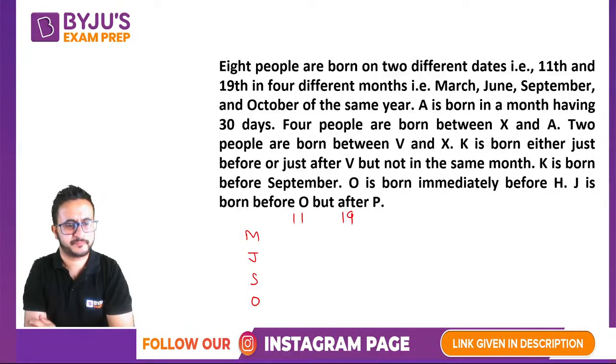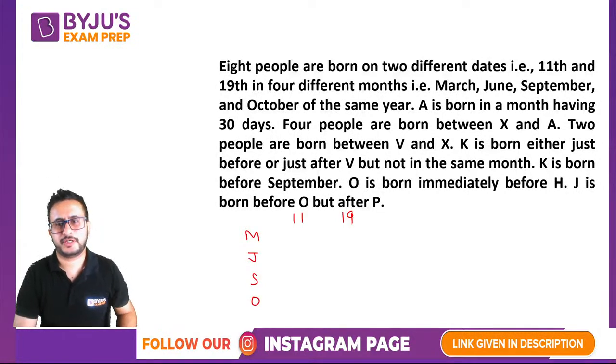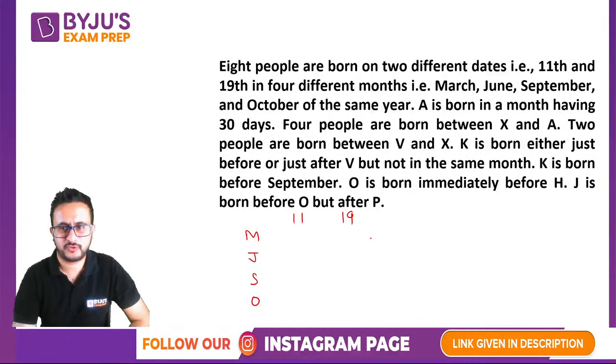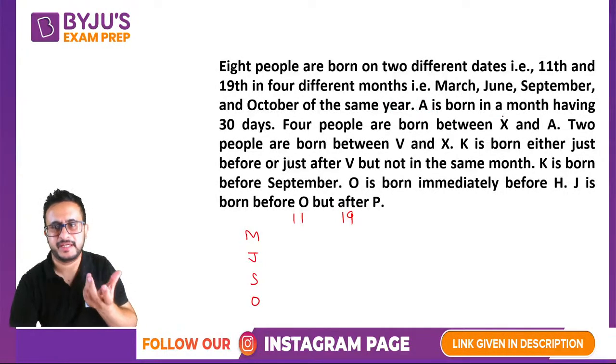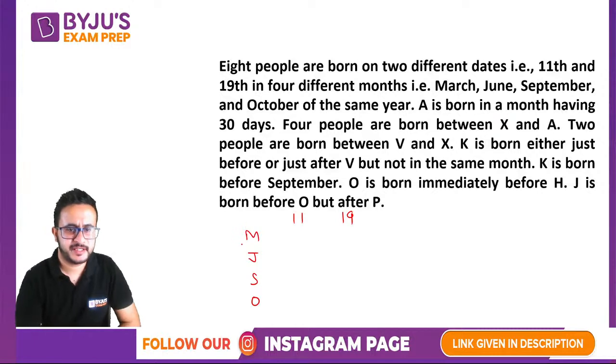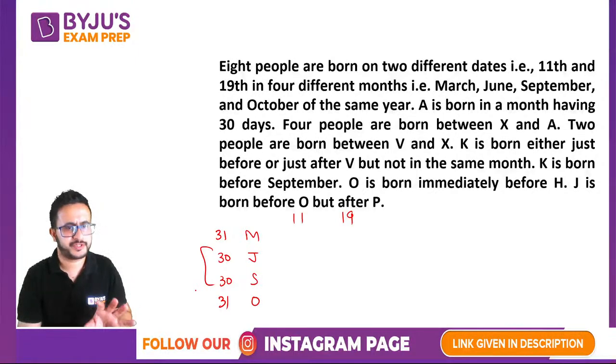Okay, done. All right, so let's start. Let's see how it needs to be done. First, we are not given anything about any other person except A. We can find out some possibilities for A. A is born in a month having 30 days. So March has 31 days, June has 30 days, September has 30 days, and October has 31 days. So A is born in June or September.